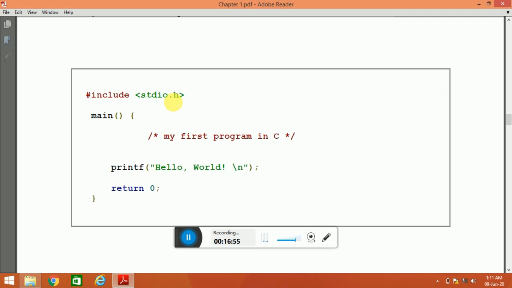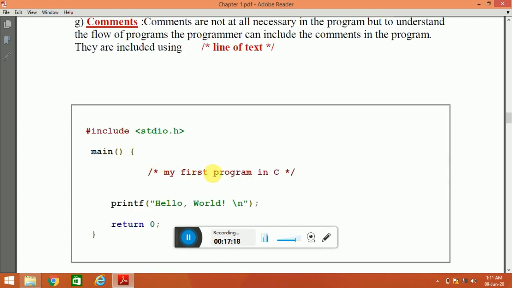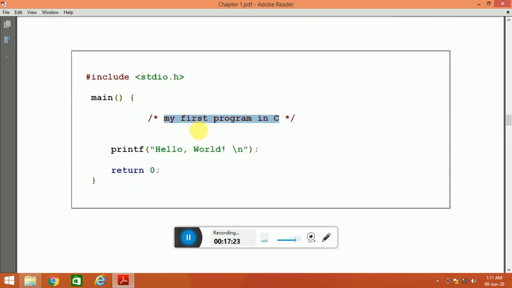Then what was a header file? A header file is a file that contains the function declarations for C built-in library functions. Now main, what is main? The most important thing about main is that execution of a C program begins with the main function, then the opening brace. Now here I have explained what comments are. Comments are declared in the program like slash star, then 'my first program in C'. But when you type the output, you will not get this line in the output. This line is typed just for understanding purposes.